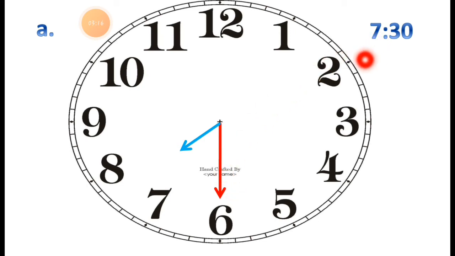And the hour hand, it shows it is pointing exactly between 7 and 8, near about 7, but it is between 7 and 8. This hand shows it's a 7:30. This hand shows it's a 7:30 in this clock.